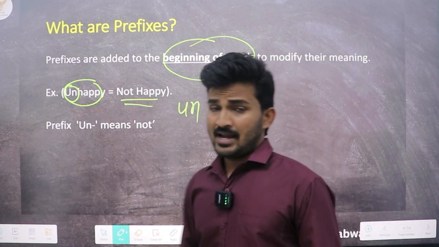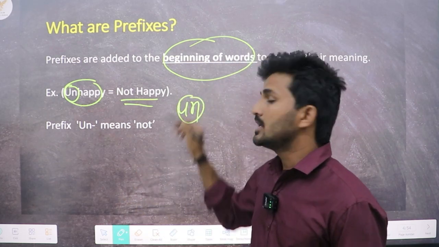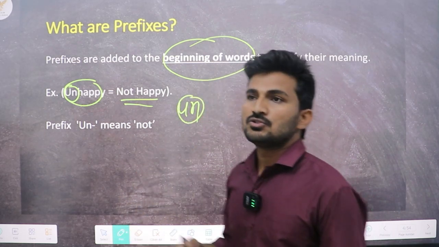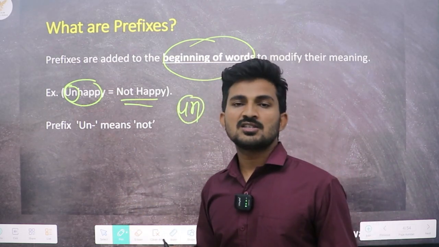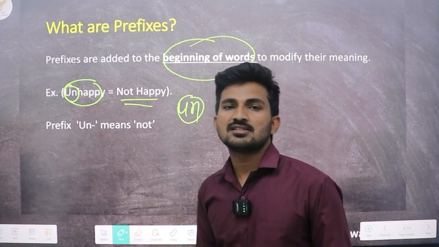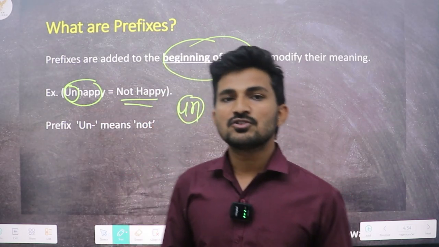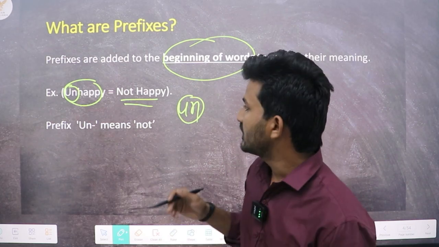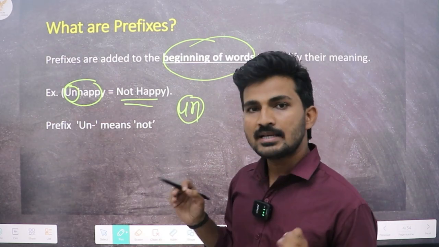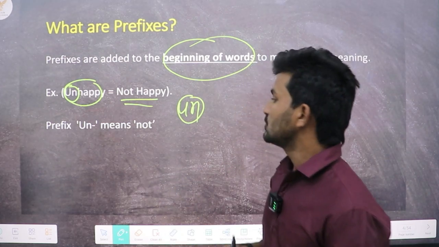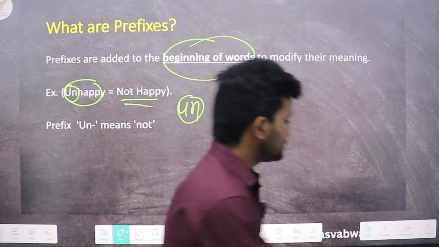This prefix has the same meaning in all the words. Unsuccessful means the one which is not successful, unimportant means the one which is not important. Every time the prefix will have the same meaning in every word. Okay, so let us move on to the next slide.